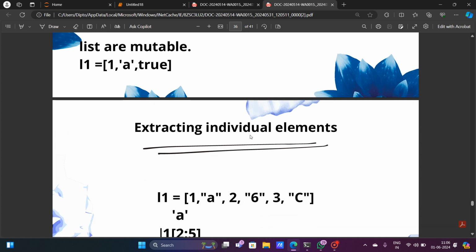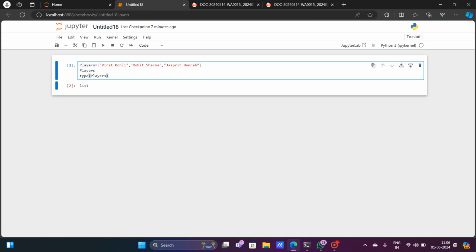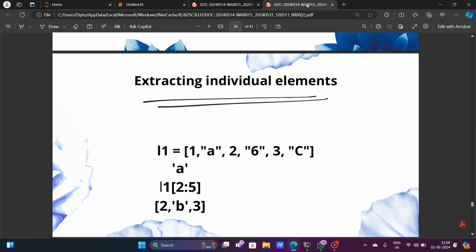Now, extracting individual elements from the list. Suppose I want to extract the individual elements from the list. Let me do it from this also. Suppose I want to extract the first element, or the second element, or the third element. In the case of a list, you have to always remember that suppose this is a list in which the variable is L1, and we have some elements in L1: 1, A, 2, 6, 3, and C. Now suppose I want to extract from 2 to 5.